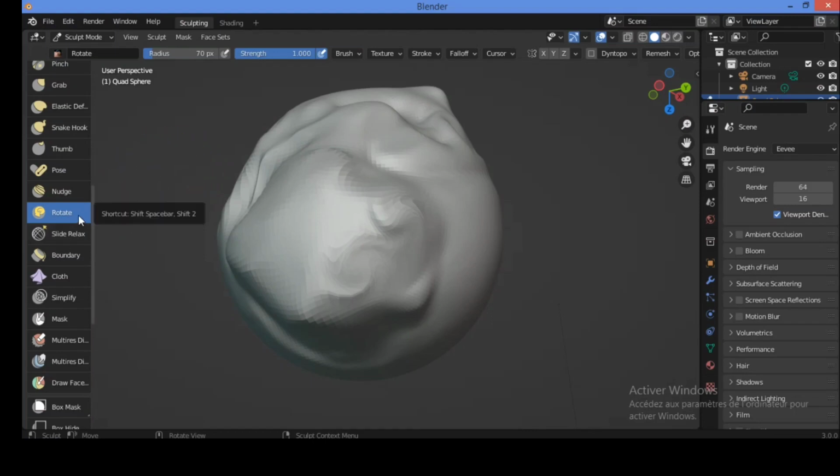Now let's move to the Rotator brush. This brush can rotate vertices within the brush in the direction the cursor is moved, like this. For example, let's try it on this location. Hold and drag and rotate. For example, you can get this effect. Also on this region, and you can see the effect clearly. Let's apply it on this region.